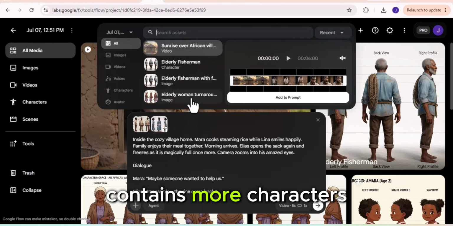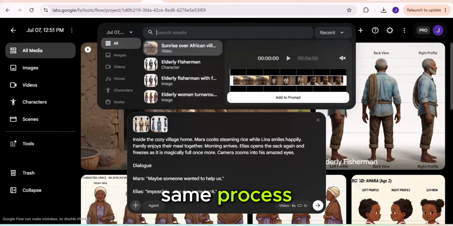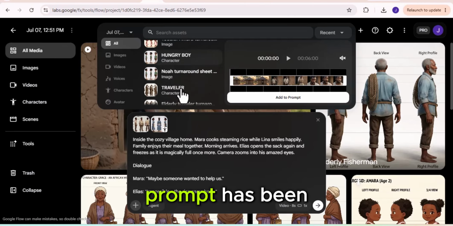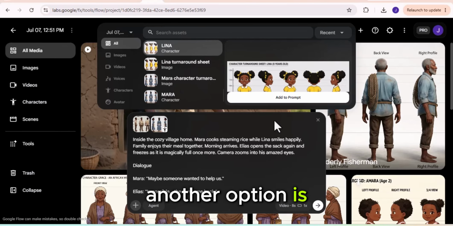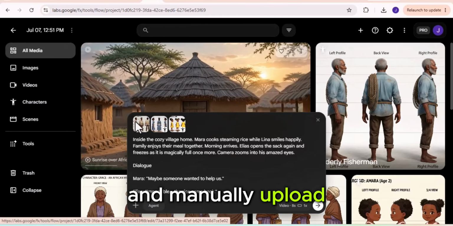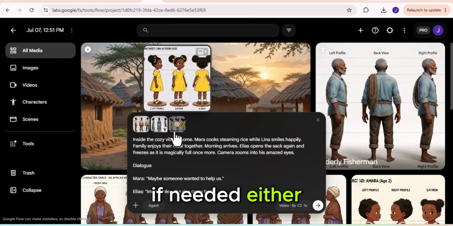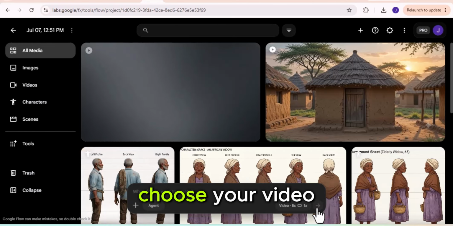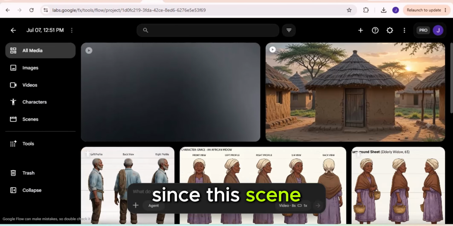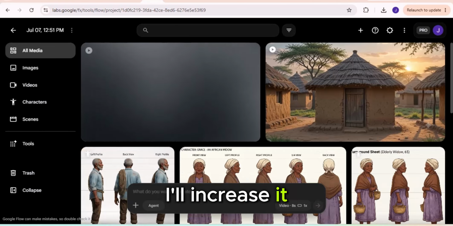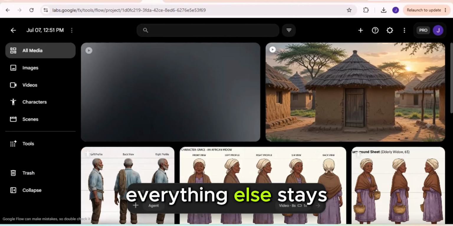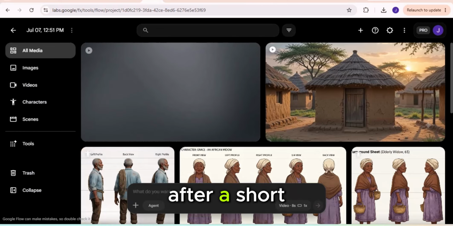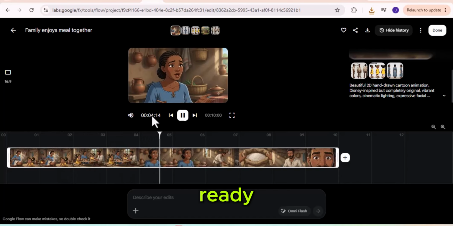If your scene contains more characters, simply repeat the same process until every character mentioned in the prompt has been added. Another option is to click the Add button and manually upload the character images if needed. Either method works perfectly. Once you've finished assigning the characters, choose your video duration. Since this scene contains a little more dialogue, I'll increase it to 10 seconds. Everything else stays exactly the same. After a short wait, your second scene will be ready. Let's play it.